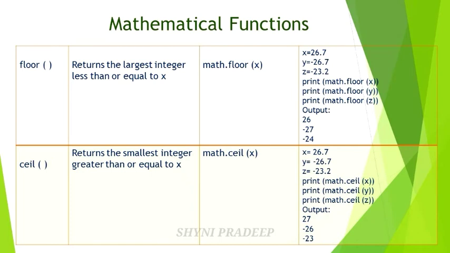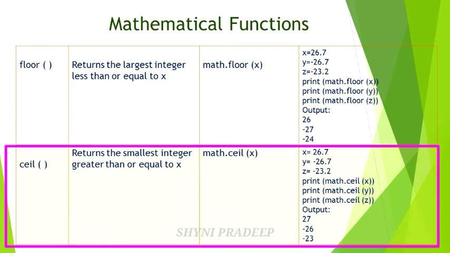Okay, and next the ceil function. It returns the smallest integer greater than or equal to x. Its syntax is math.ceil of x. Here also you have to find the nearest integer value of the given number and that value should be greater than the given number.